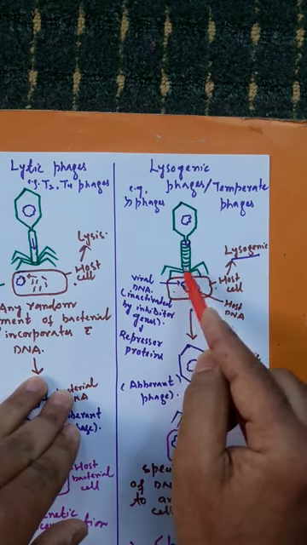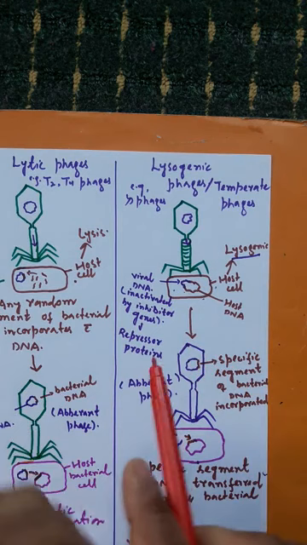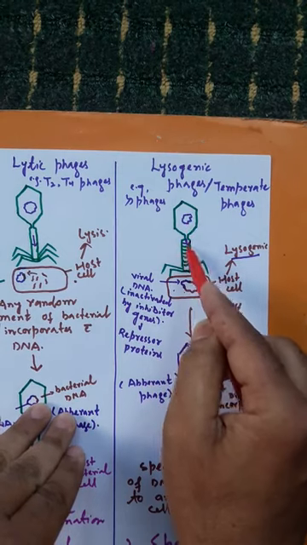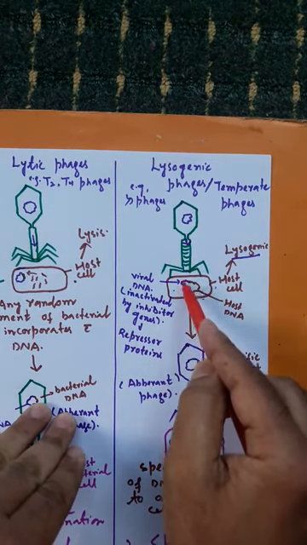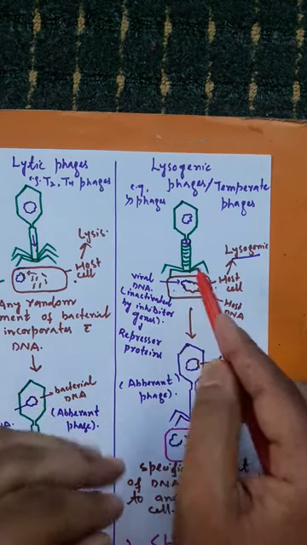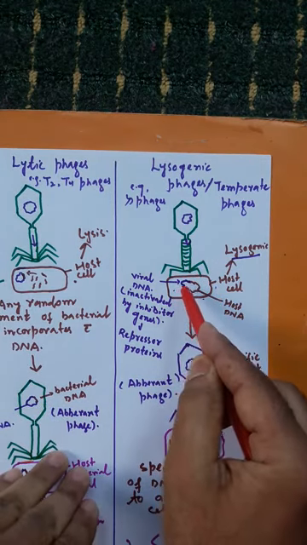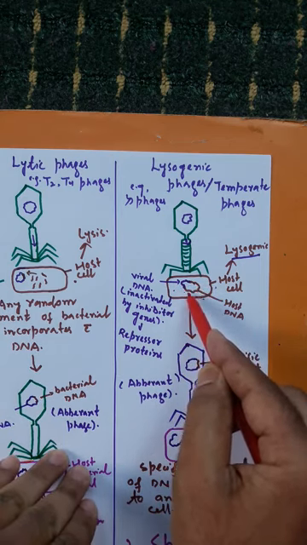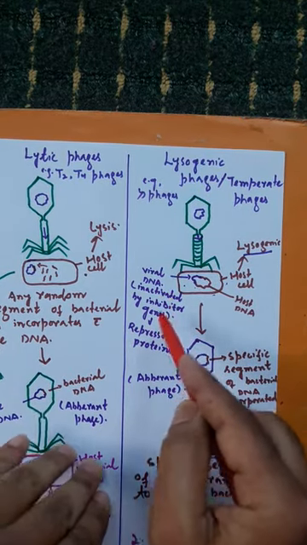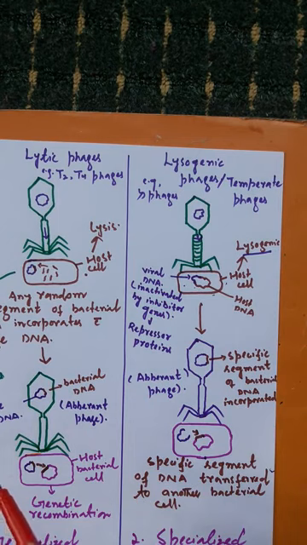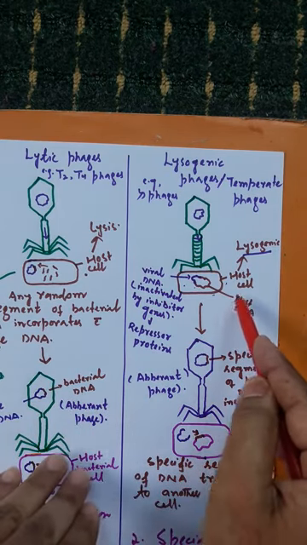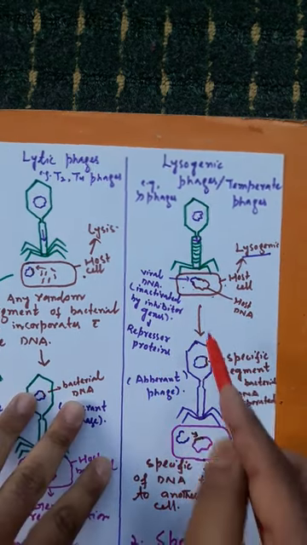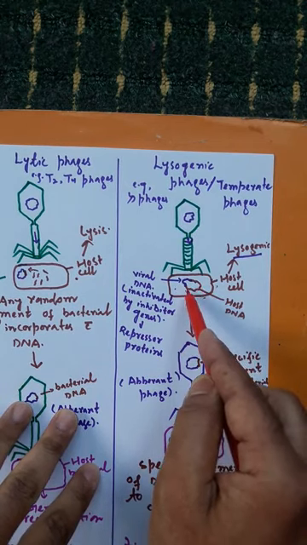When it gets attached to the bacterial cell with the help of pilot proteins present at its spikes, it penetrates its viral DNA inside the host bacterial cell through the contractile tail. And what happens here? The viral DNA gets integrated, it recombines with the DNA of the host bacterial cell in inactivated form. So what happened here? The host bacterial DNA has not been fragmented, it's intact. The viral DNA of the lysogenic phage has recombined with the DNA of the host bacterial cell